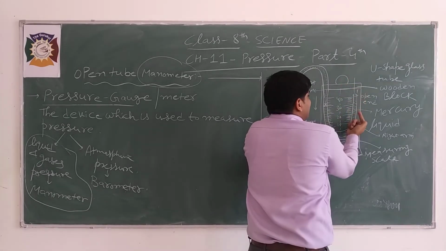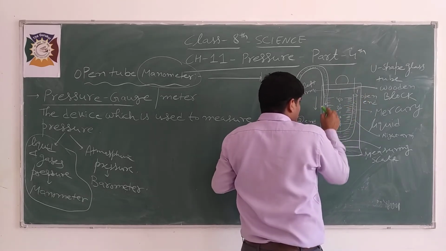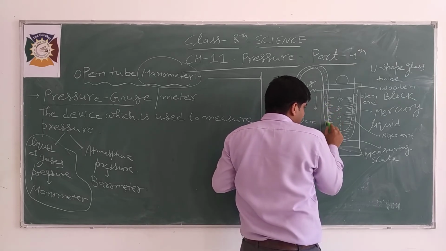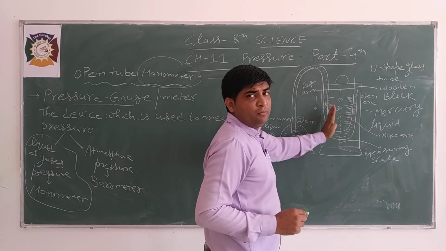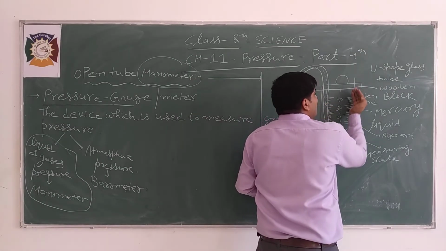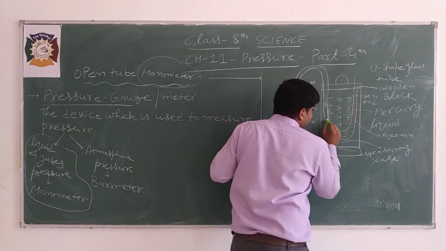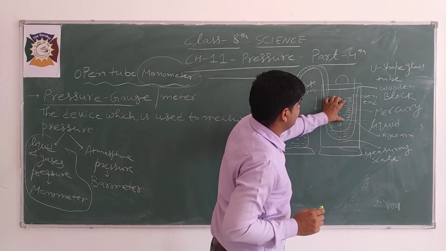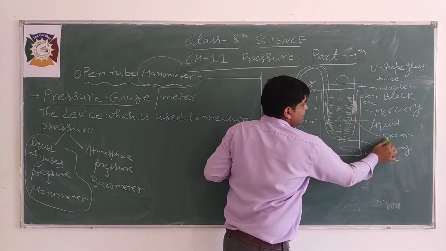So there will be a difference in the height. Suppose this is the height on the left arm of the tube, by which the liquid in the right arm is going upward. So you can see this is the difference in the height. This is the difference. Now this is the second end, the right arm.